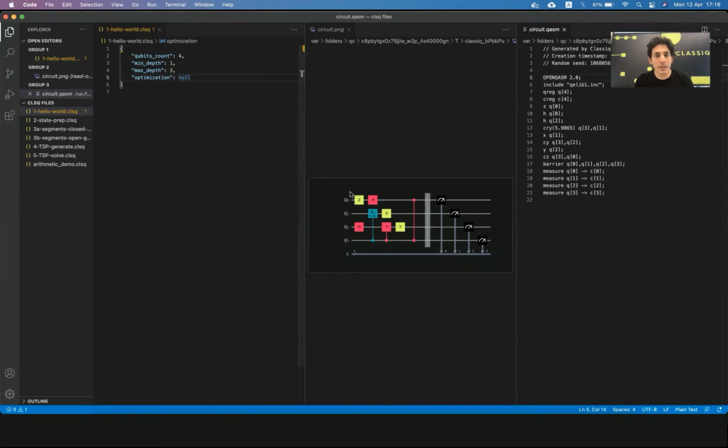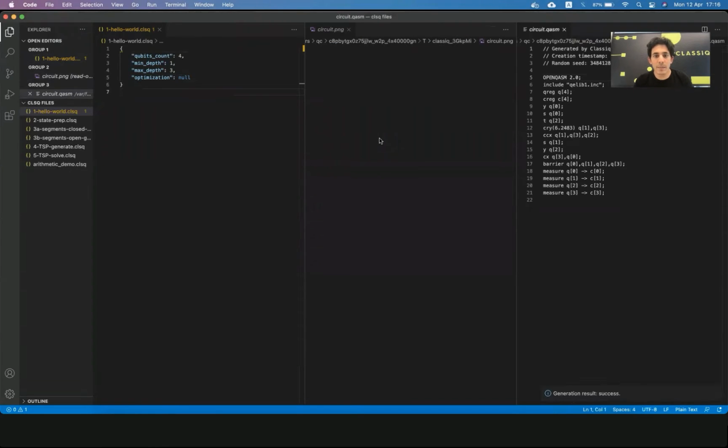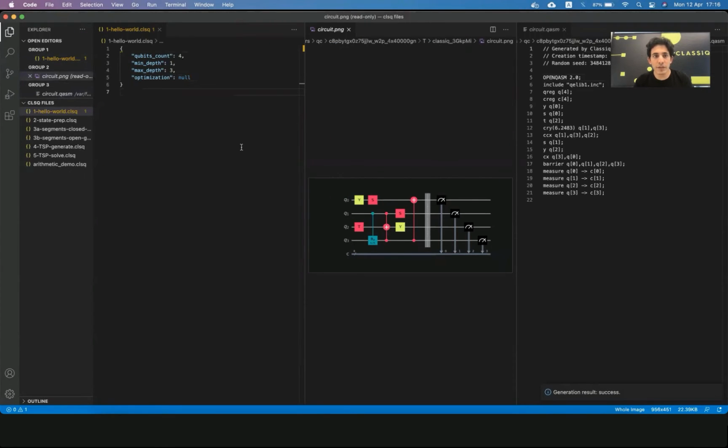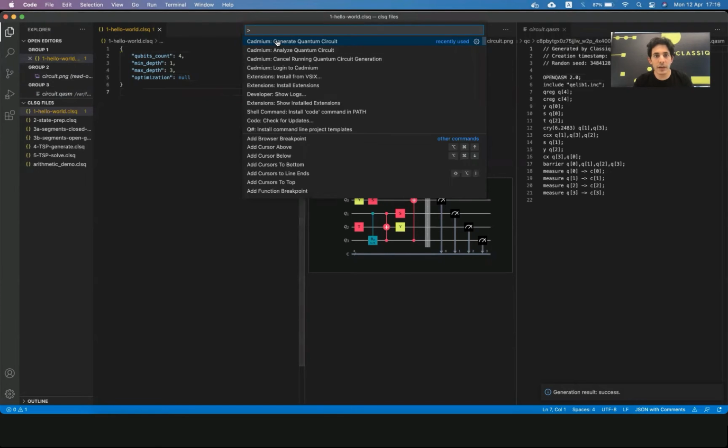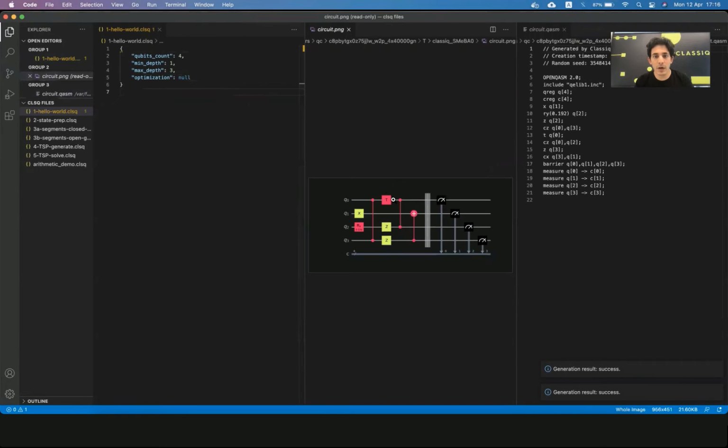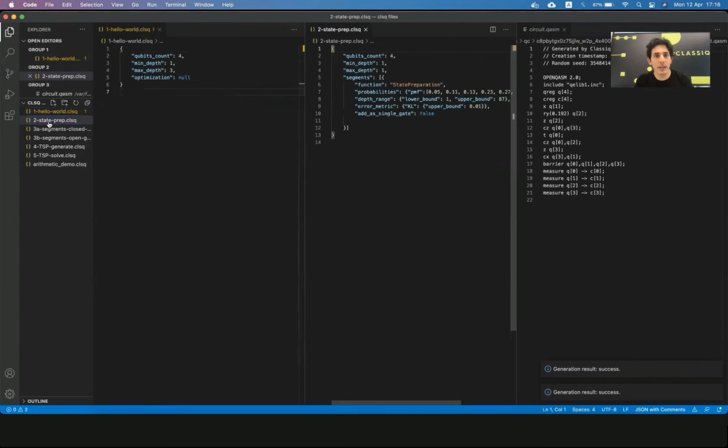And then, of course, this is only one instance of a circuit complying with these constraints. So if I generate once more, I'd find we get a completely different circuit. Or if I generate again, and you can see each time we get a completely different random circuit complying with all of these constraints. So that's a very simple example. And then let's move to something a little bit more